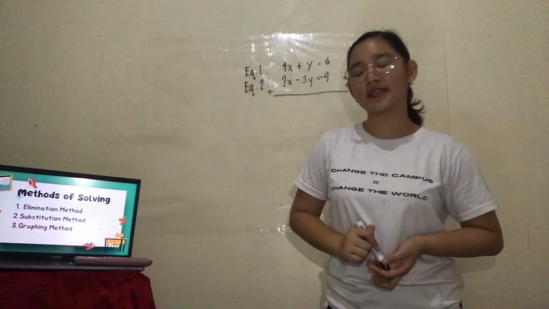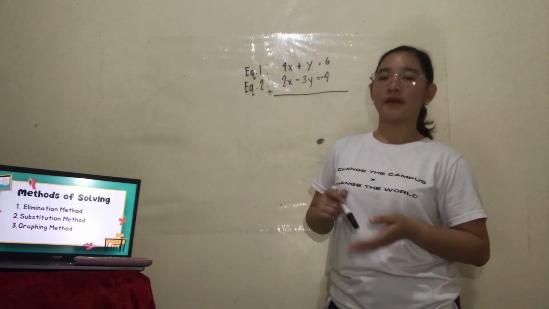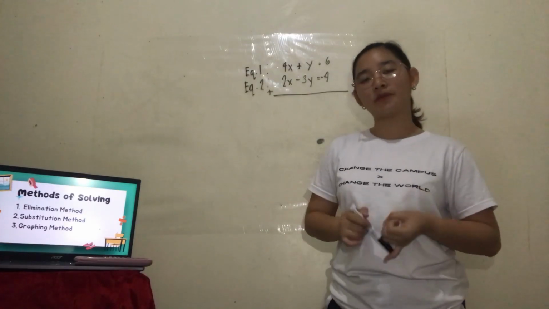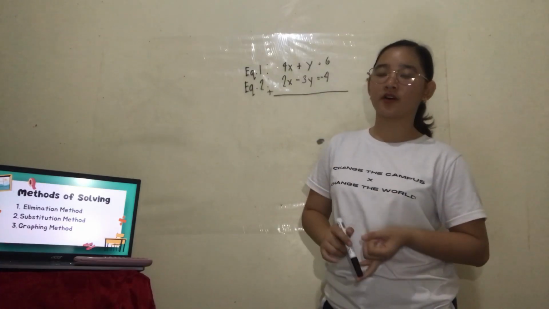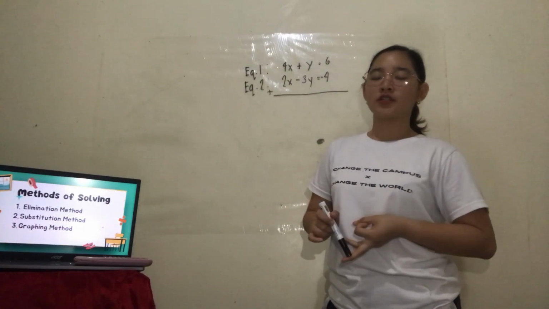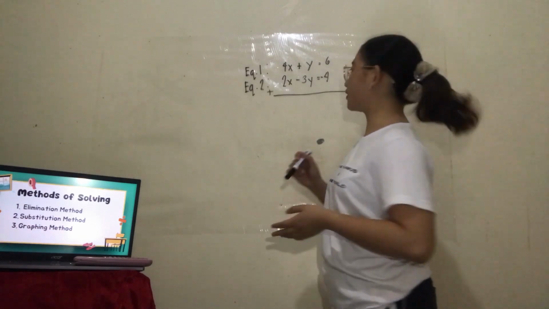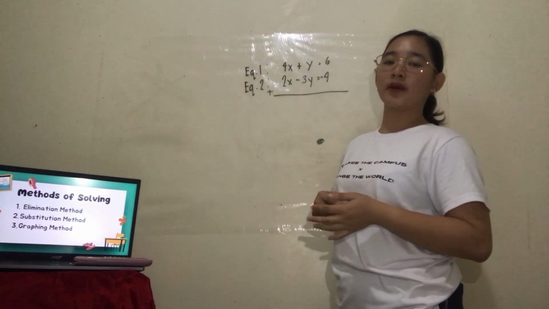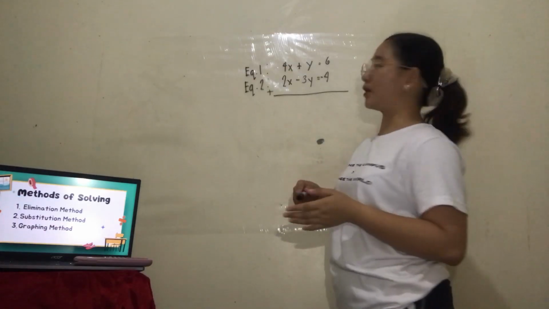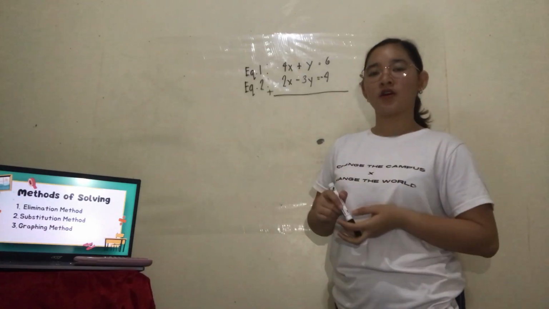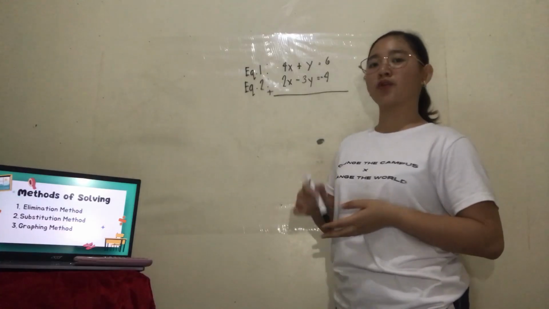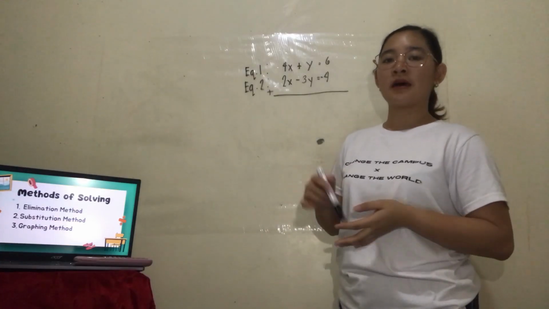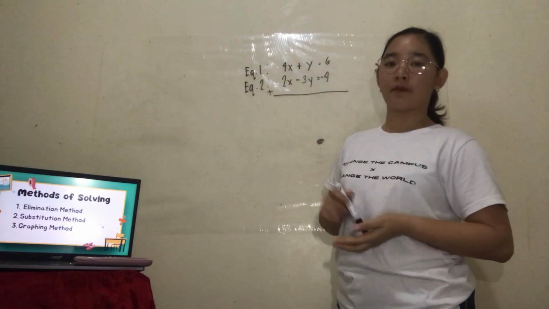To solve a system, we have different methods. We have the elimination method, substitution method, and graphing method. Let's go first to the elimination method. I have here equations that we're going to solve using the elimination method, where we add or subtract equations by eliminating one variable.